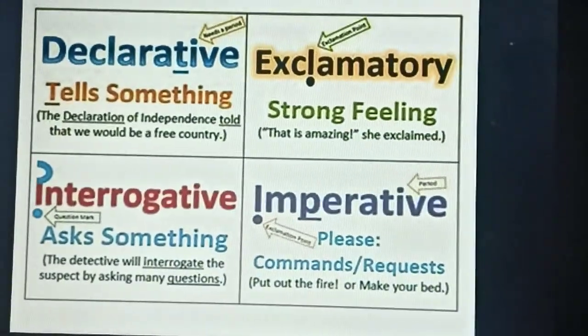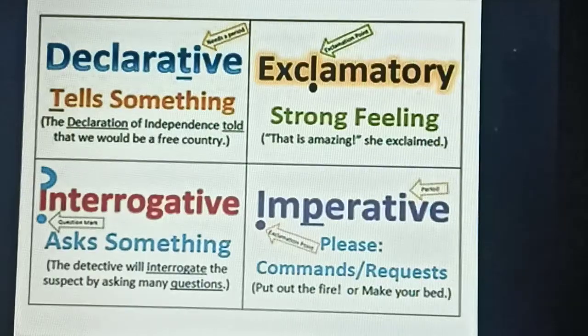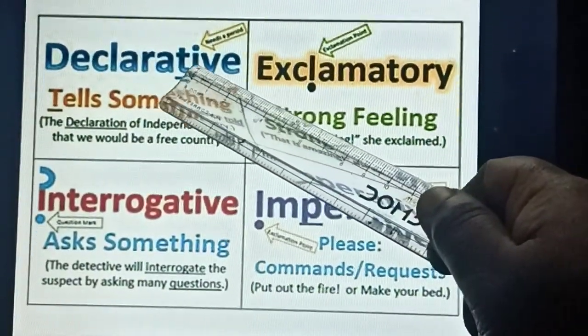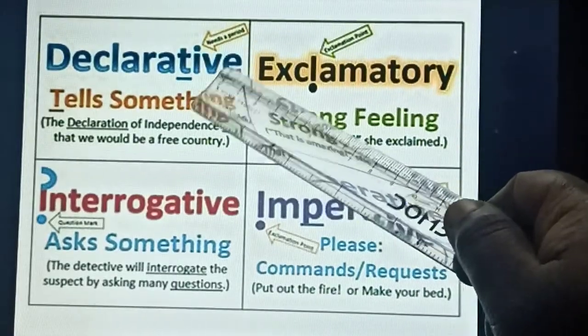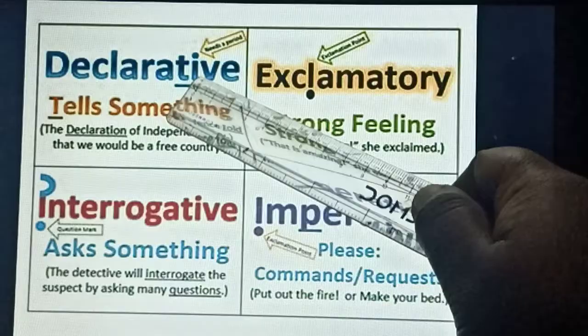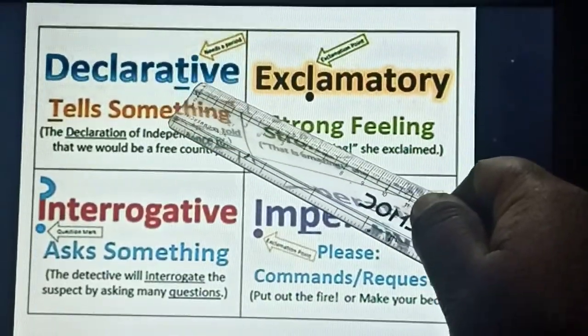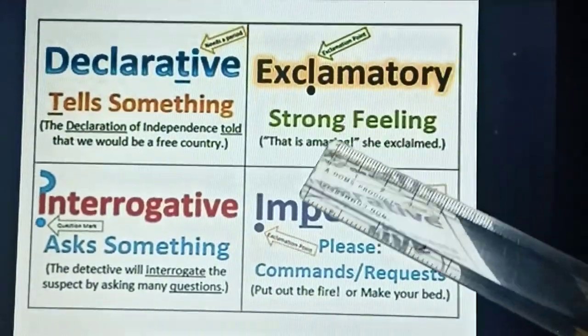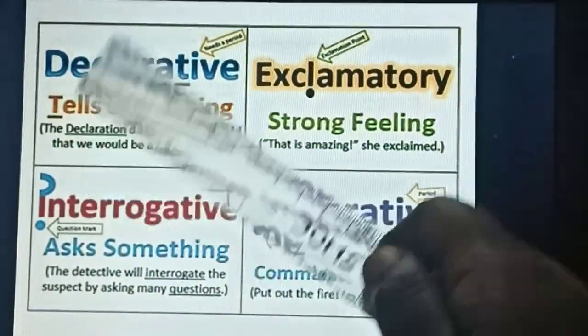Okay. You can just see here again. This is what I told you. A declarative sentence always ends with a full stop. Okay, just remember this. It just tells something.